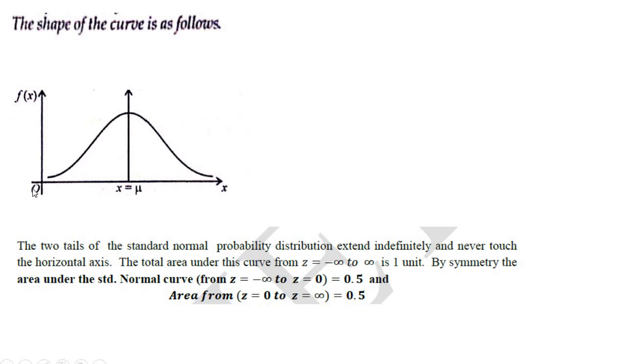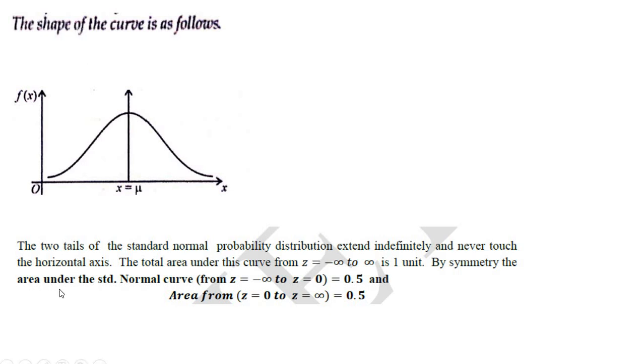The total area under the curve from z equal to minus infinity to plus infinity is 1, which means the total value of a probability is always equal to 1. If you go on adding all the values from minus infinity to plus infinity, the total area is always equal to 1.